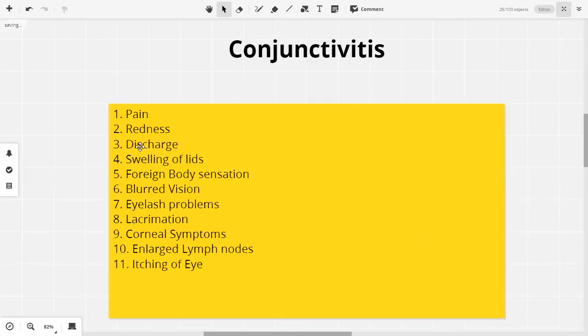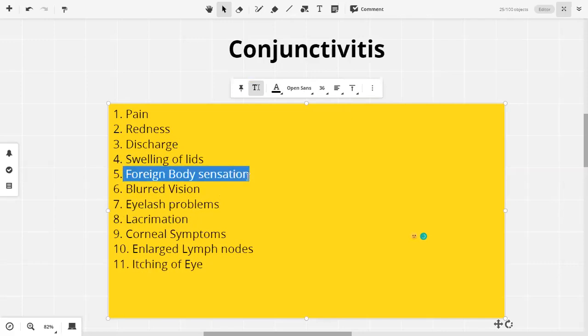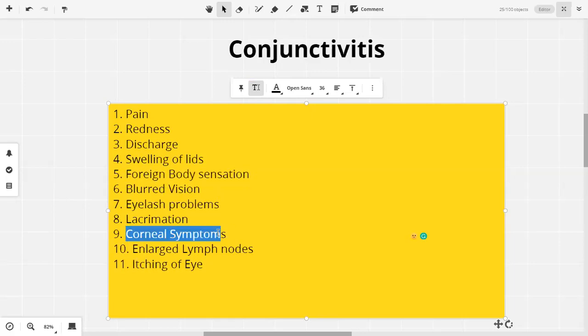So sometimes if there's only a foreign body sensation, foreign body sensation में जिस तरह आँख में कोई चली जाए, मिट्टी चली जाए, so lacrimation is a reflex response which happens, right? So that is lacrimation. The discharge is from the mucoid glands of the conjunctiva. Corneal symptoms, again, if the cornea is involved, it will have its own constellation of symptoms.